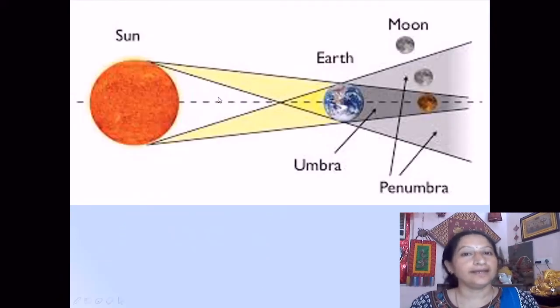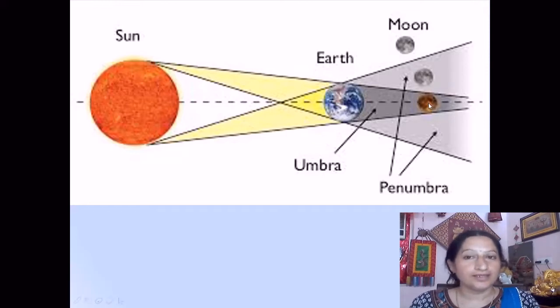So there is a diagrammatic representation of what ma'am has said, that there is the sun and earth and then the moon, all three in the same straight line. As the earth is revolving around the sun and the moon is revolving around the earth, there can be chances in a year when all the three come in the same straight line.